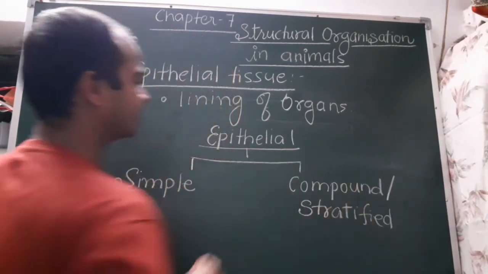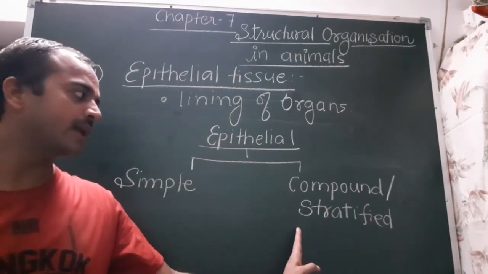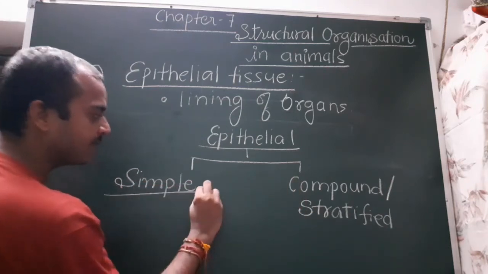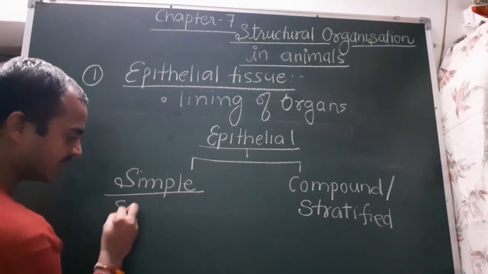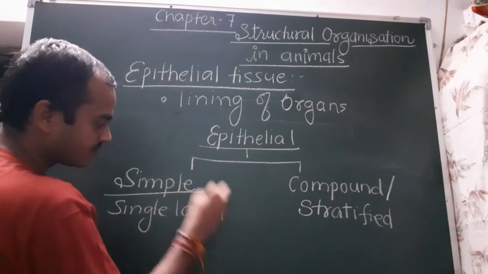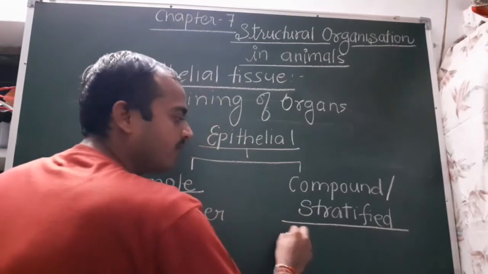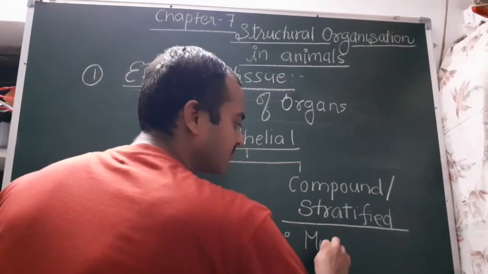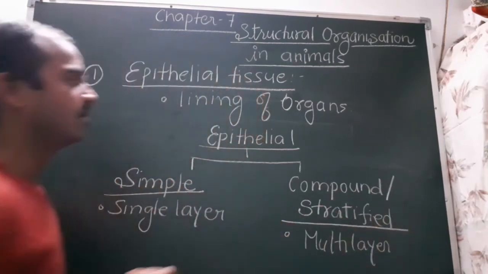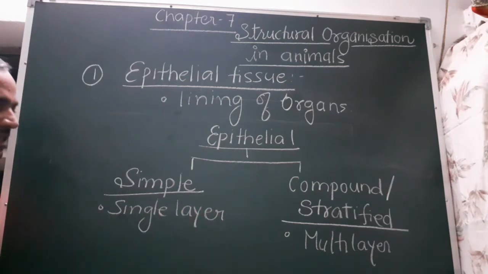The difference between the simple epithelial tissue and the compound or stratified epithelial tissue is that simple epithelial tissue is made up of a single layer of cells, while compound epithelial tissue is made up of multiple layers of cells. It is multi-layered. So these are the basic differences between these two.